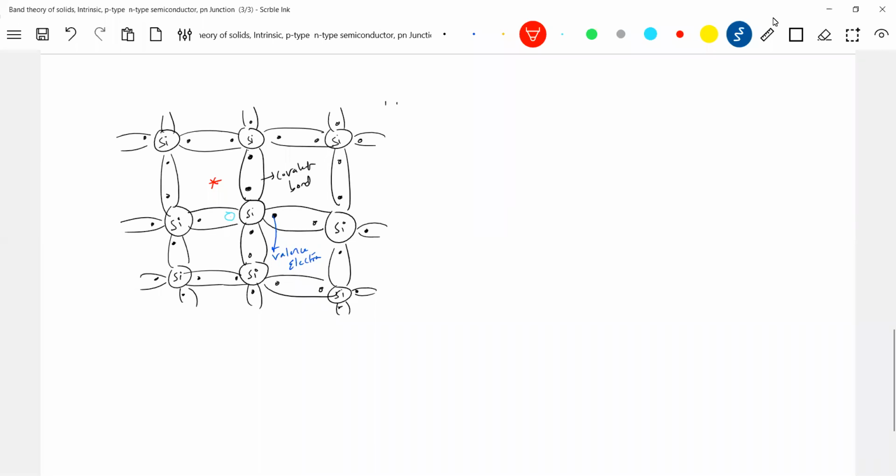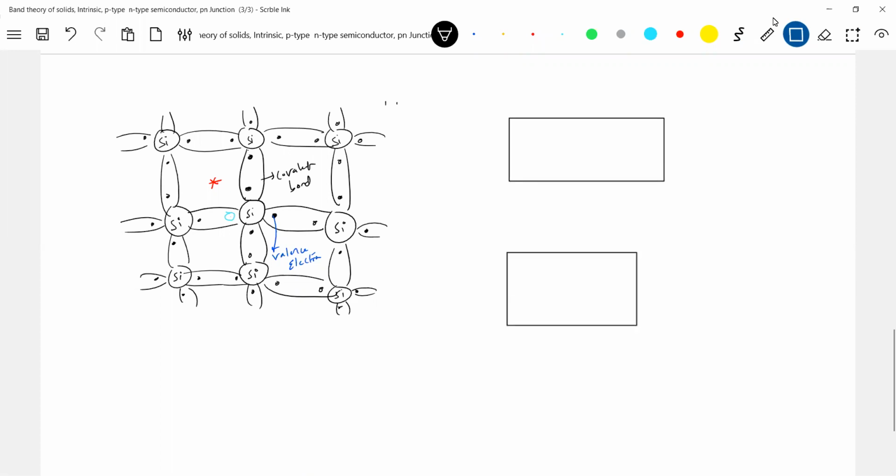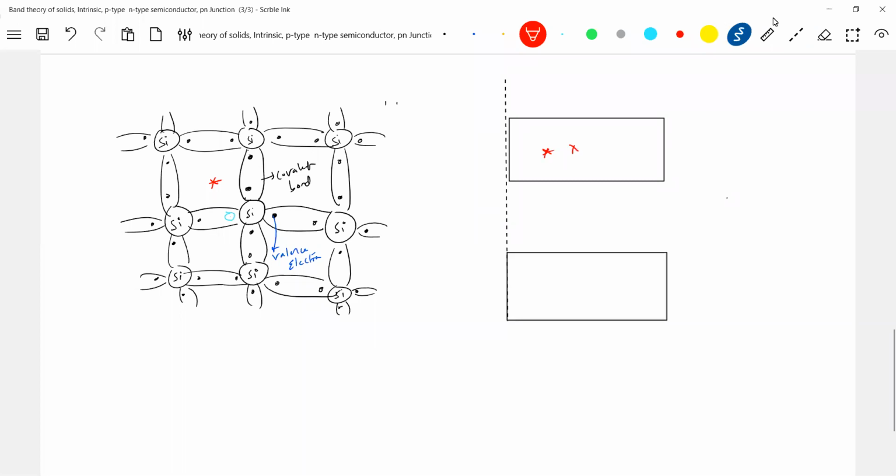So in the conduction band, some free electrons will be there practically at room temperature. I should not show many, we'll show a few, and there will be holes.